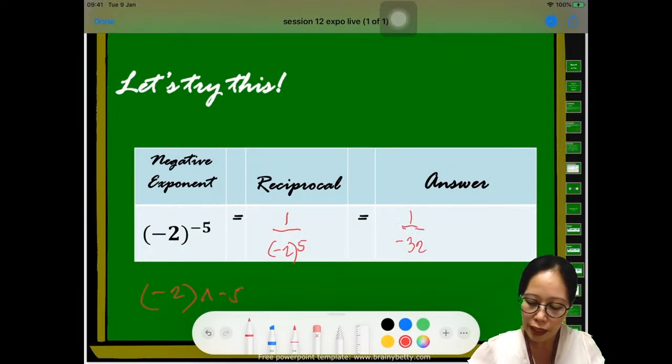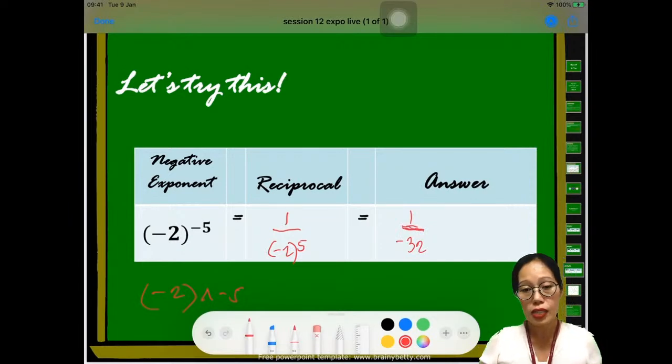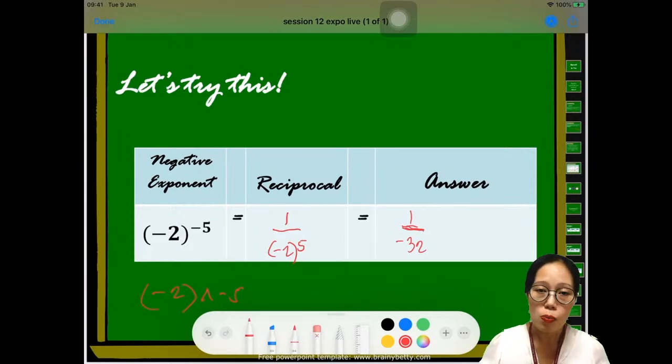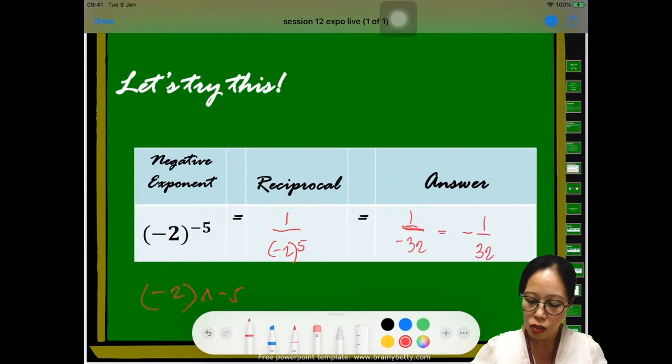Why is it still negative? Because our exponent is an odd number. If our exponent is an odd number and our base is negative, the result will still be negative. Okay. So you can also write this as simply negative 1 over 32.